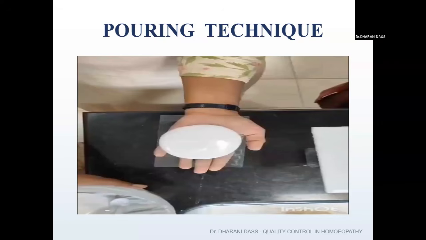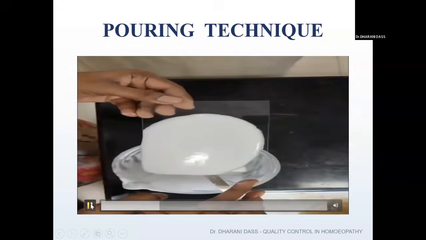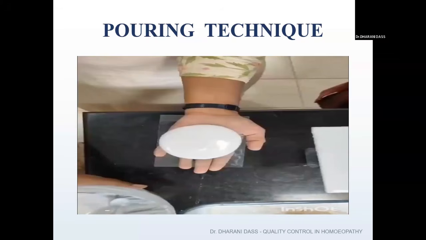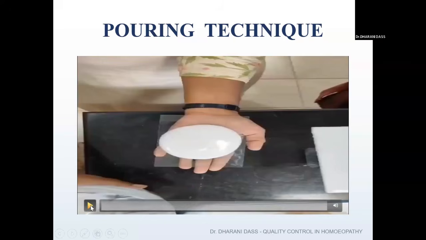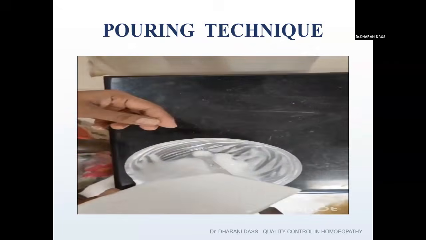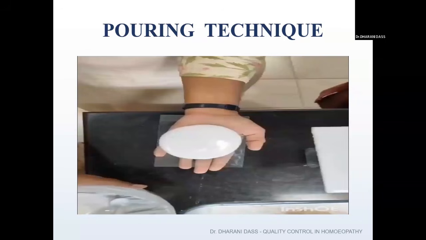So I have mentioned that there are 4 techniques to prepare the stationary phase. One is the pouring technique. Here you can see I have taken the slurry onto the glass plate and just poured it. I'm shaking the glass plate so that it gets spread all over.